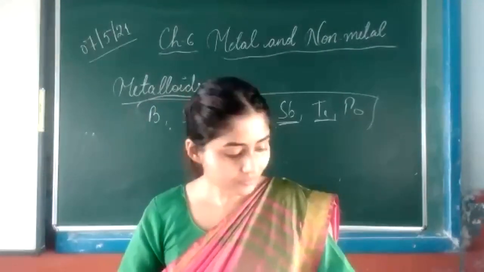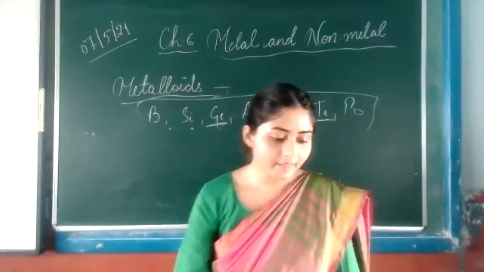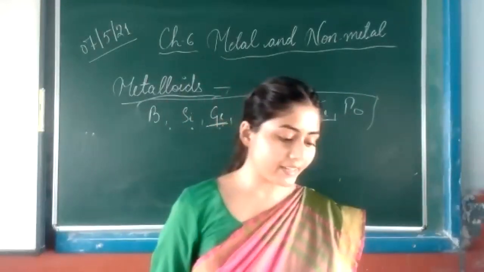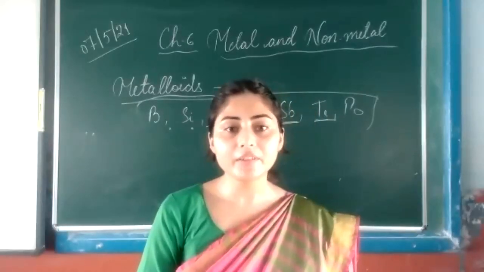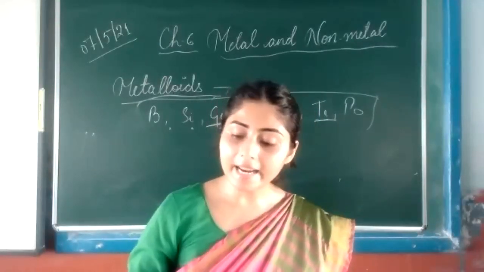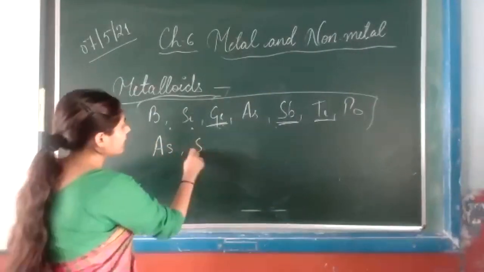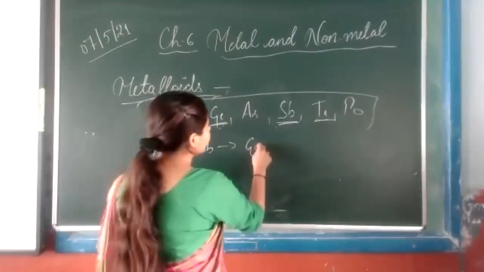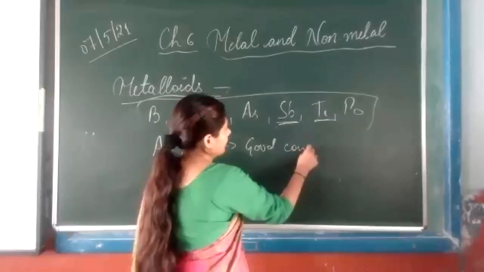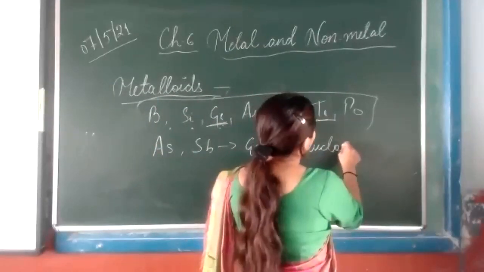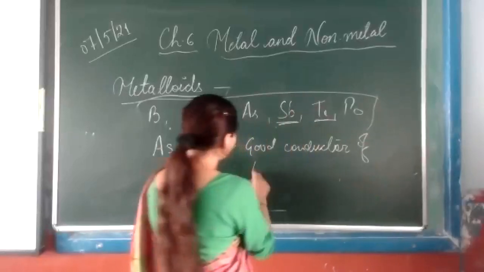Some metalloids like arsenic and antimony are good conductors of electricity.